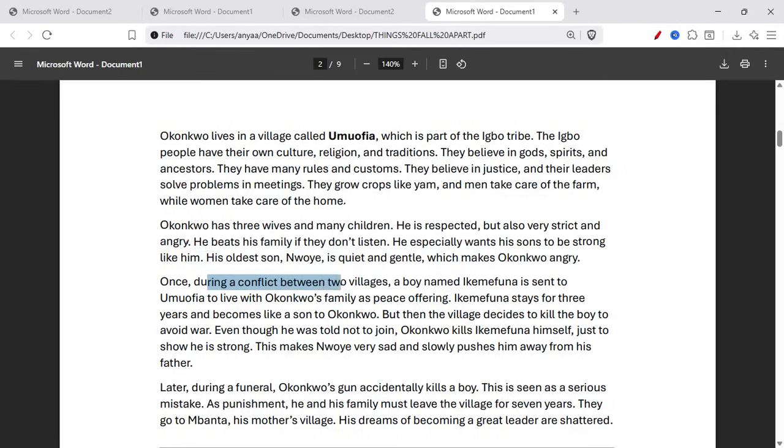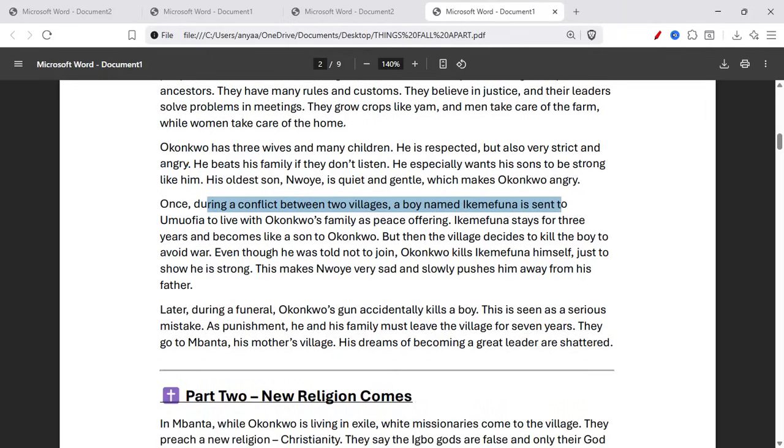Once, during a conflict between two villages, a boy named Ikemefuna is sent to Umuofia to live with Okonkwo's family as a peace offering. Ikemefuna stays for 3 years and becomes like a son to Okonkwo, but then the village decides to kill the boy to avoid war. Even though he was told not to join, Okonkwo kills Ikemefuna himself just to show he is strong. This makes Nwoye very sad and slowly pushes him away from his father.